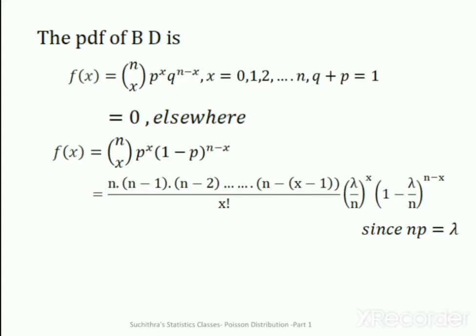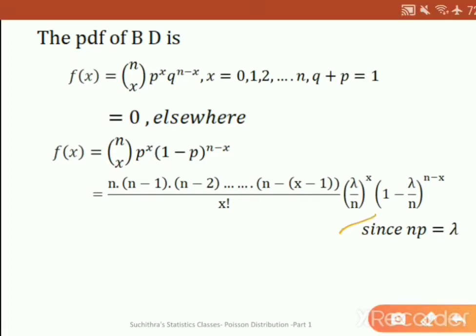And rewrite nCx. What is nCx? n into n minus 1 into n minus 2, etc., n minus x plus 1, divided by x factorial. Instead of P, write lambda by n, since we know NP is lambda. So f of x becomes this one.